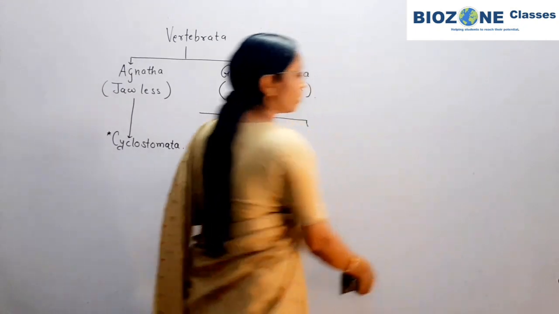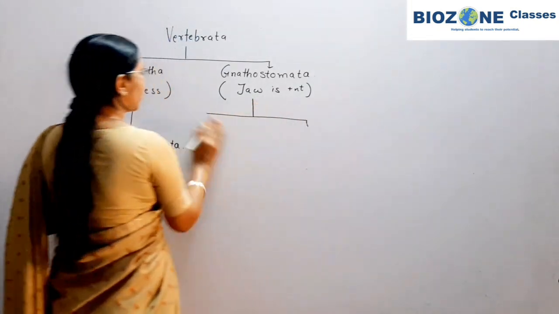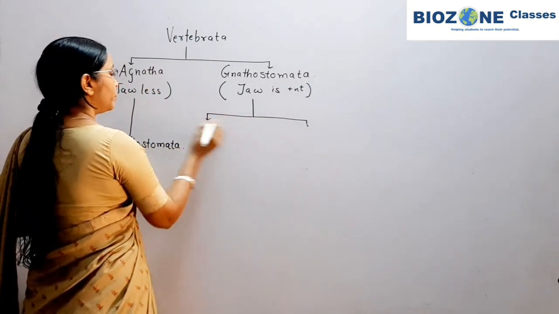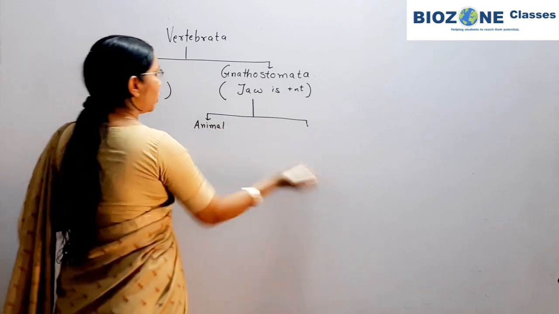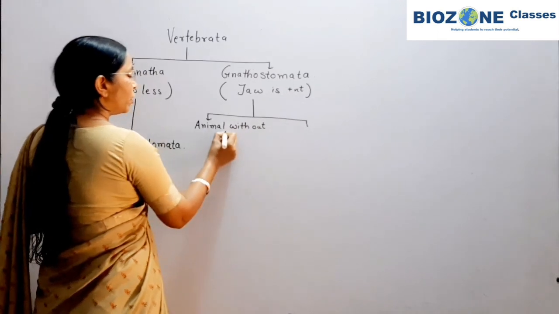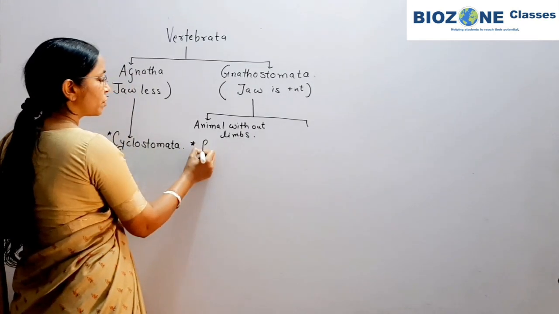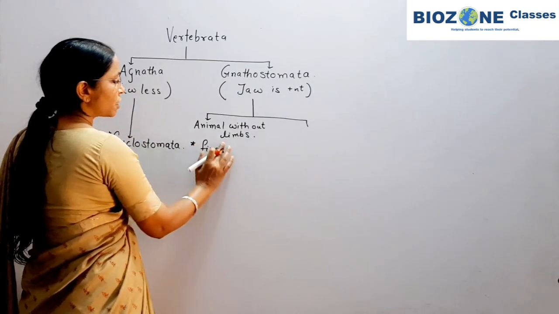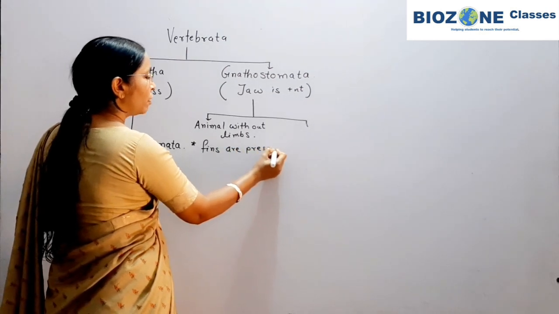So tetrapoda, one class we refer. So here you remember, the gnathostomata is divided. One class includes animals without limbs, but instead of limbs, here fins are present. So that part you remember.